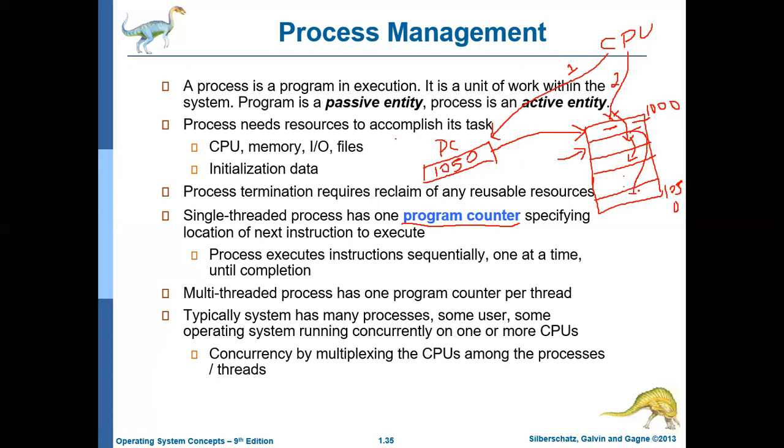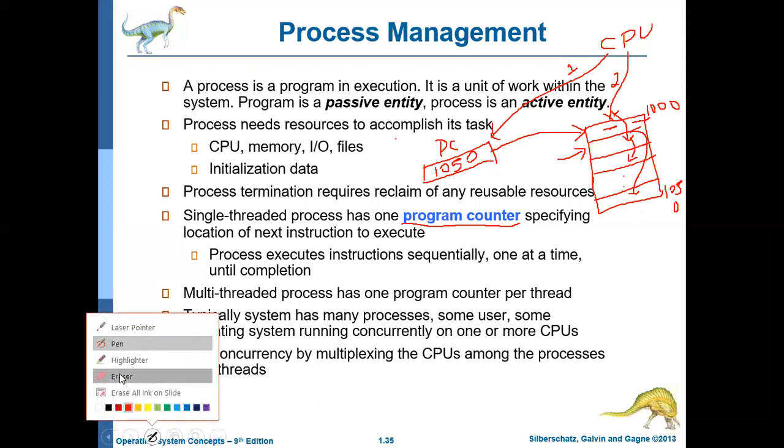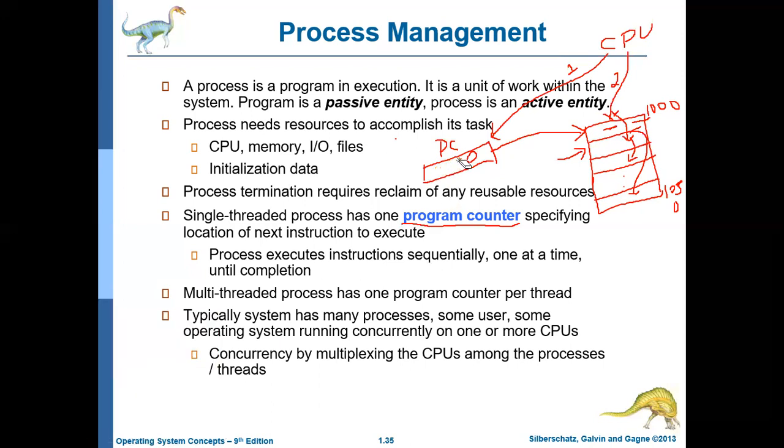Okay. After executing all the instructions, the program counter will increment, and at one point it will become 1050. So during execution of this instruction, what will the program counter become? It may become end of file or -1 or whatever it may be. Let us assume it becomes -1.